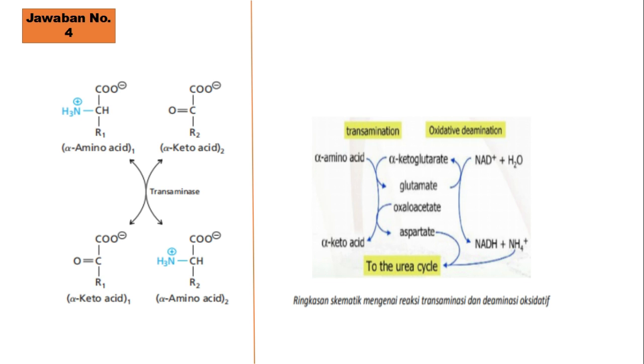Aspartate goes to the urea cycle. And for oxidative deamination, you can see this in the picture on the right: NAD+ and H2O, water, become NADH plus NH4+.